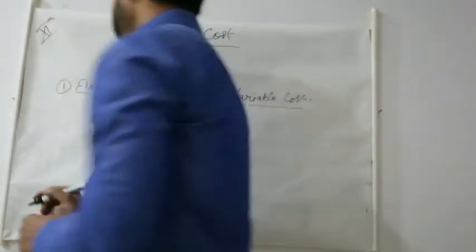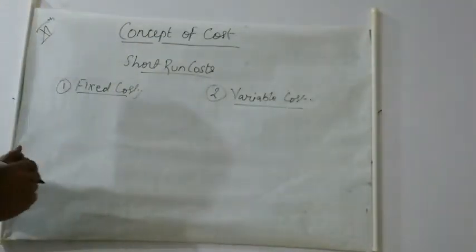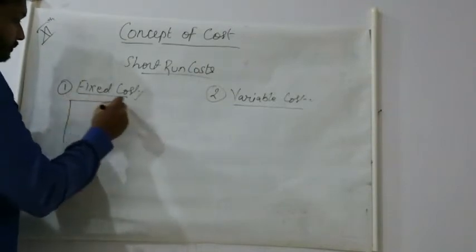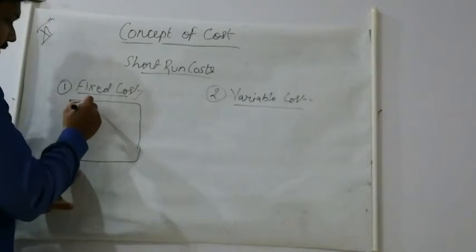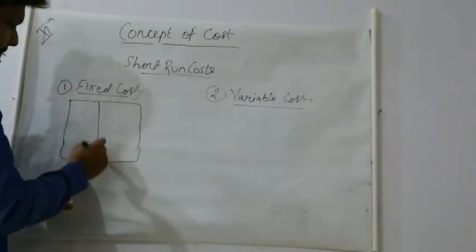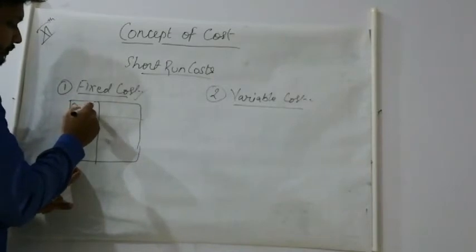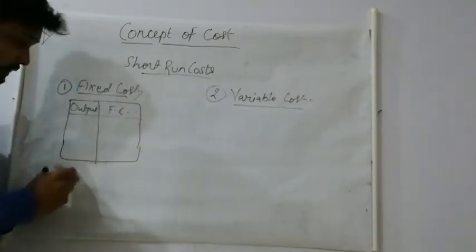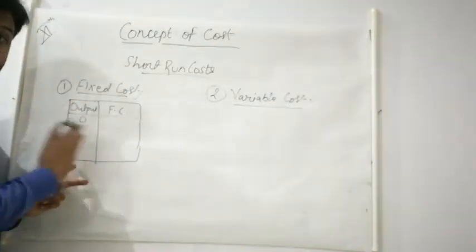See students, in fixed cost, we will see one schedule and we have to represent this in the form of a diagram. Suppose we make a table. This will be our output and this is fixed cost. Output is starting at 0. There is no output.